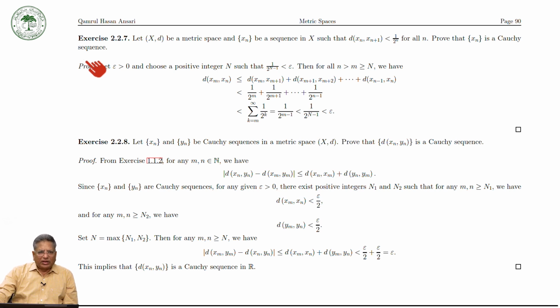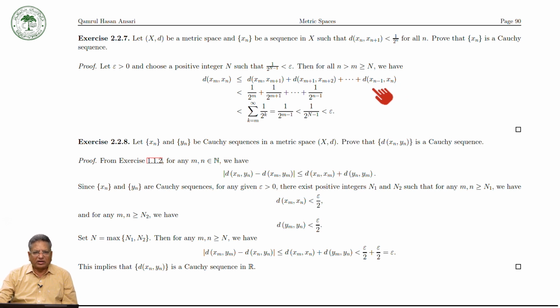So let epsilon be greater than 0 and choose a positive integer N such that 1 over 2 raised to the power N minus 1 is less than epsilon. Then for all n greater than m greater than or equal to N, we have d(x_m, x_n) is less than d(x_m, x_{m+1}) plus d(x_{m+1}, x_{m+2}) and so on, up to d(x_{n-1}, x_n).